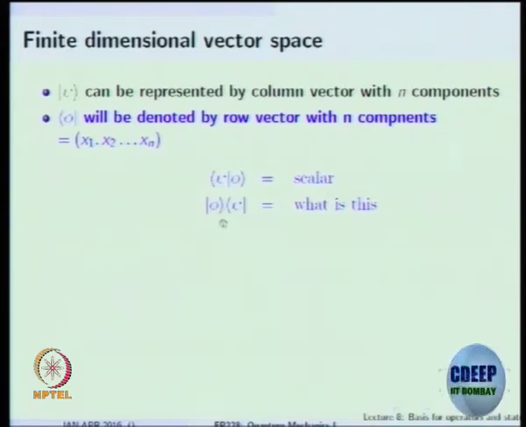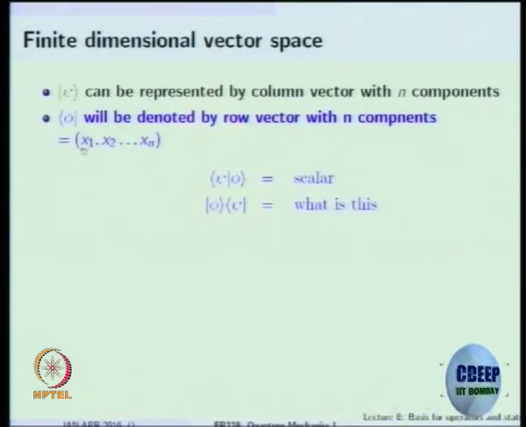The next question you can ask is, if you write the two states in this fashion, the second line, what is this? It is a column multiplying a row. You have done column multiplying a row. What will that give you? It gives you an n cross n matrix. Okay.